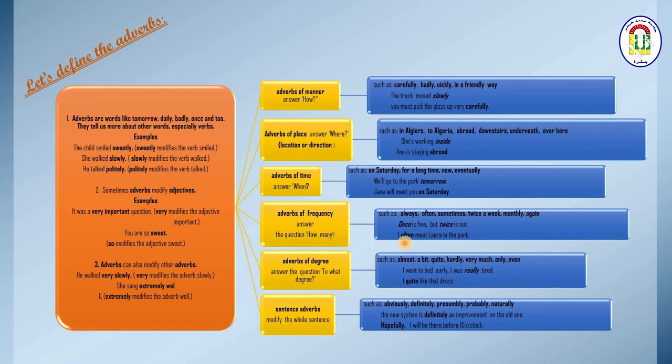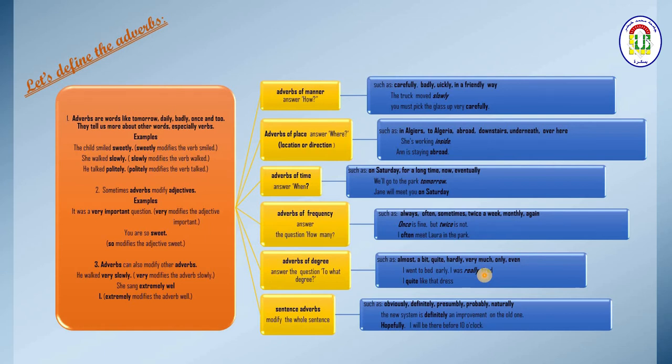Adverbs of degree answer the question to what degree. Almost, a bit, quite, hardly, very much, only, and even. I went to bed early. I was really tired. I can't just say I was tired, but when I say I was really tired, it means I can't do anything else.